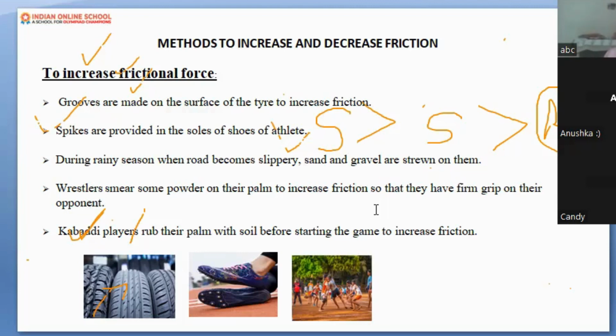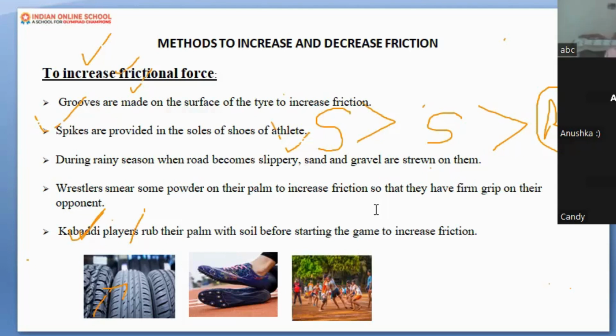So you have seen a carom board also. In a carom board, when we are using a striker, before that we sprinkle some powder on it in order to make the surface smoother. If it becomes smooth, what would happen? The friction that we are experiencing. I am giving you the example of the carom board to make you understand how we can increase or decrease friction in both cases. You will understand in one example.